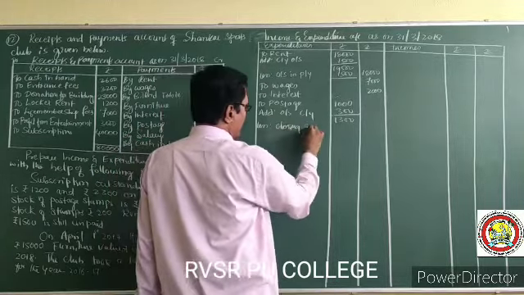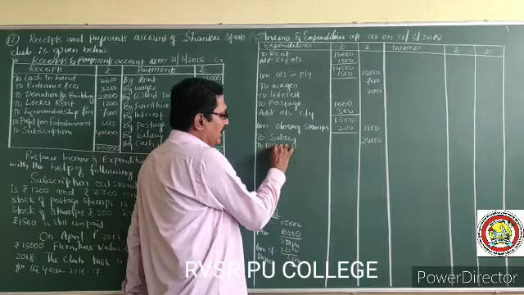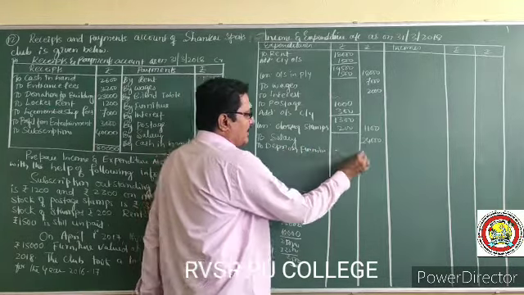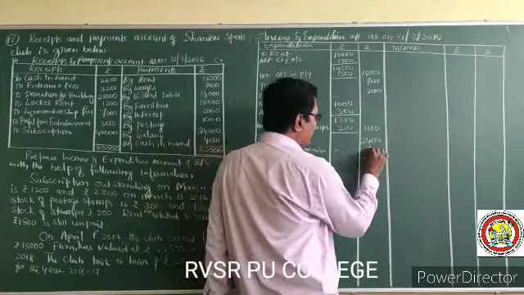So the available amount is the depreciation on furniture, 2,500.